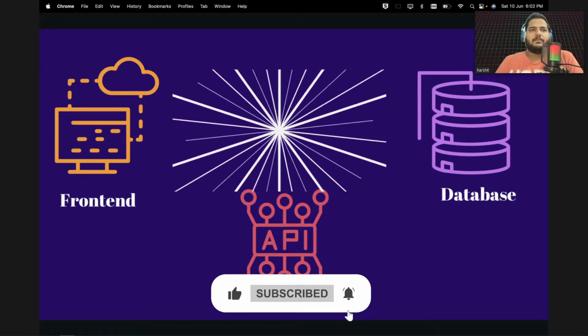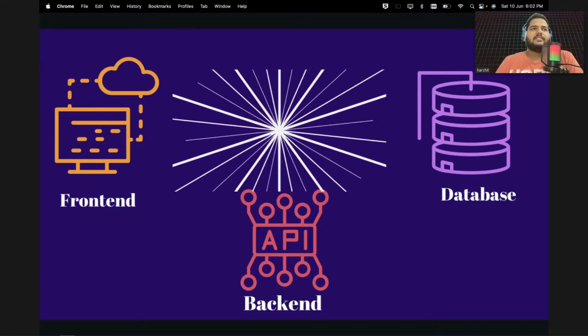It cannot be changed. It should always be static. The information cannot change on user interaction. But if you set up a database, now you are persisting the data. So this is the three-tier architecture. First we have the front end, second the back end, and third the database.